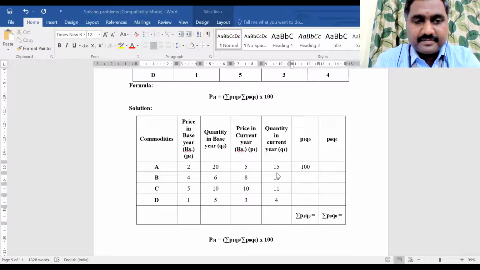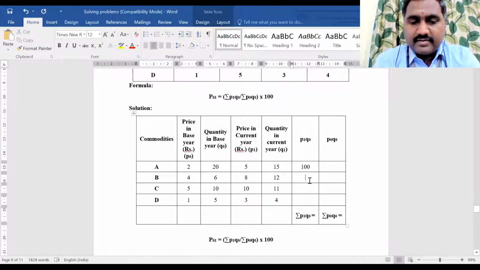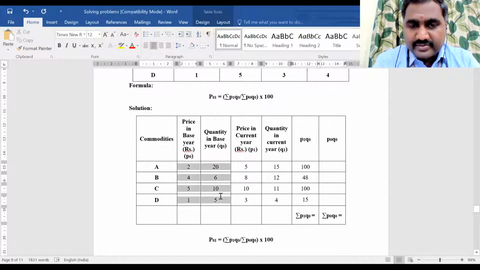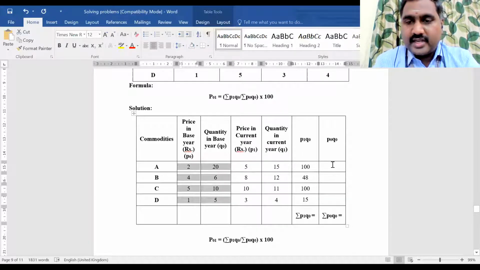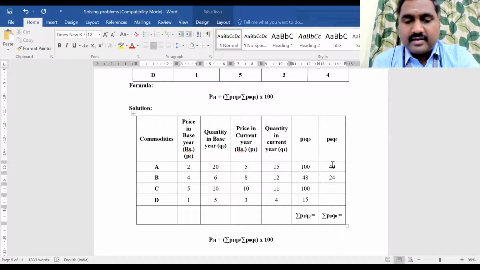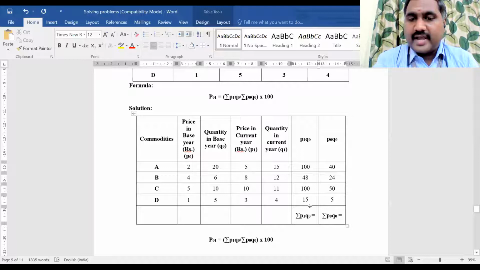Yes. Next. P1 Q0, 6 into 8, 48. 10 into 10, 100. And 3 into 5, 15. We got the P1 Q0 values. And the P0 Q0 values we have to find. That means these two values. So 2 into 20, 40. 4 into 6, 24. 5 into 10, 50. 1 into 5, 5. Now we have to add.